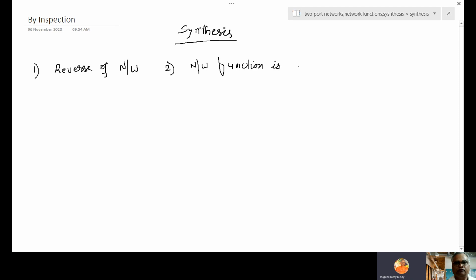Unique means for every network only one function exists. Multiple answers will not come. But whereas synthesis, realizing a network from the network function, is not unique. For a given function, when you realize it, depending on the method we follow, different networks will come. So therefore, synthesis is not unique.